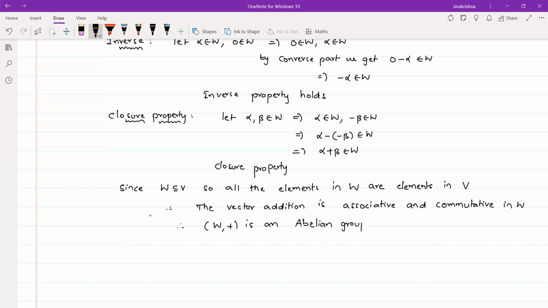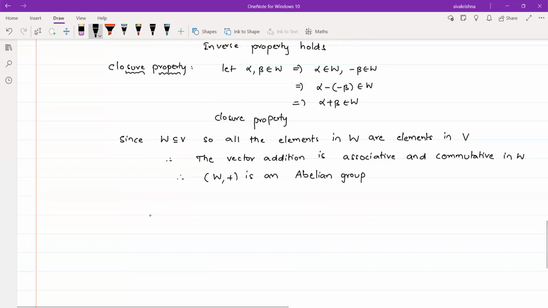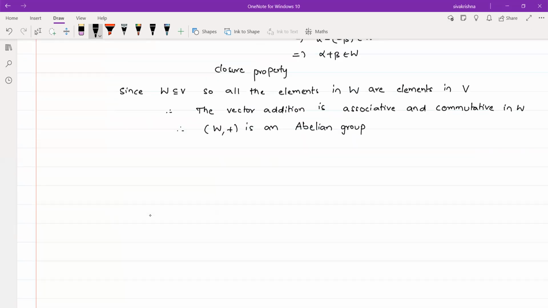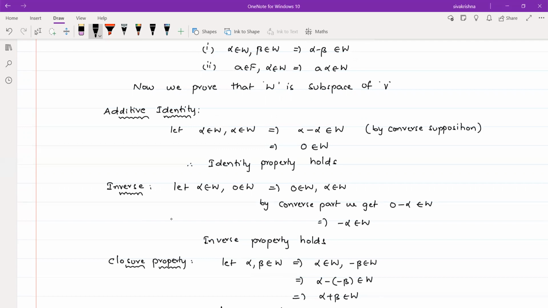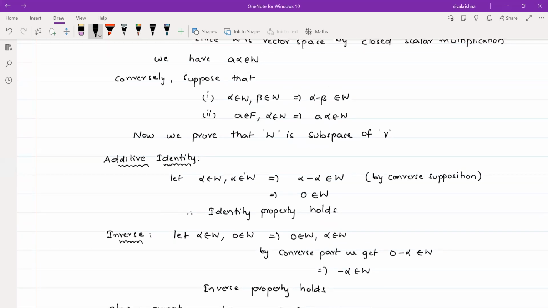Is it clear? Right. After that, we have to prove the second condition, that is the closed scalar multiplication property. For that we have to consider an element from F, that is the scalar field, and one element from W, say alpha. We have to prove that A alpha belongs to W. That was the second condition in the vector space definition. But in our converse part, we have used only one condition up to now, that is alpha belongs to W, beta belongs to W implies alpha minus beta belongs to W.